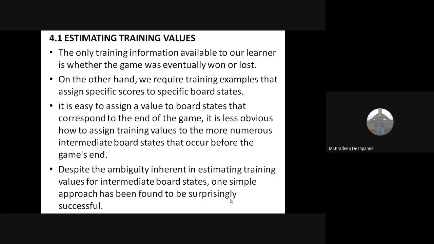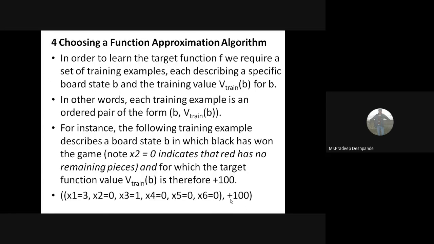Okay. Next, in the same section, estimating training values. How to estimate the training value? We have estimated it here as 100. The training value is 100 because black has won, and it is based on the values of the parameters. x2 is 0, so directly we have taken plus 100.